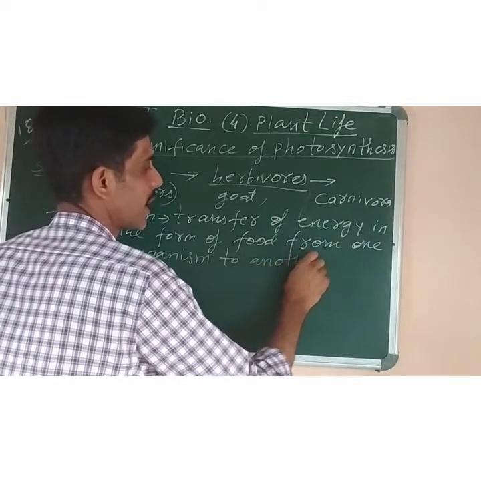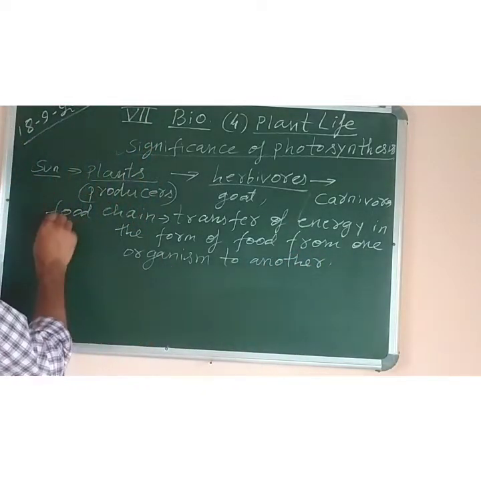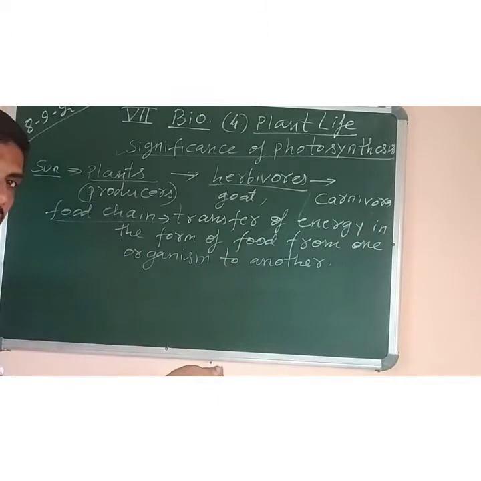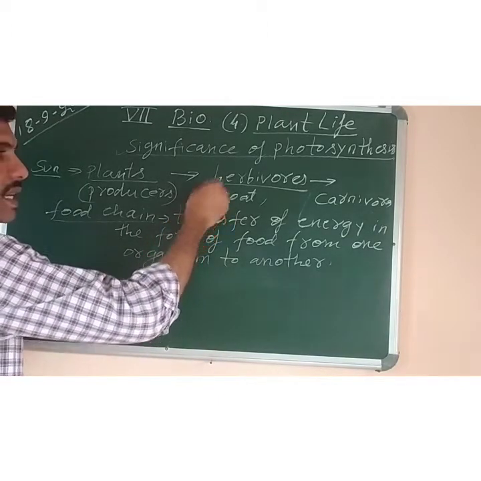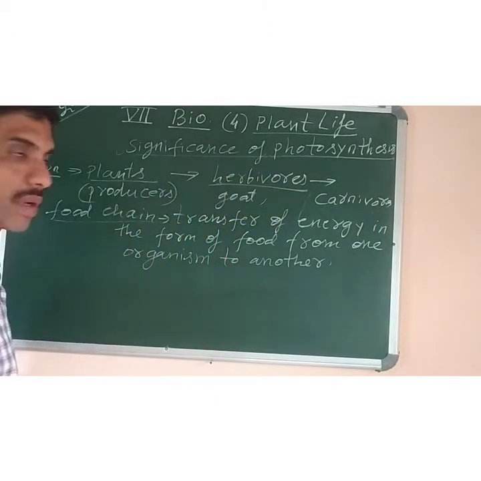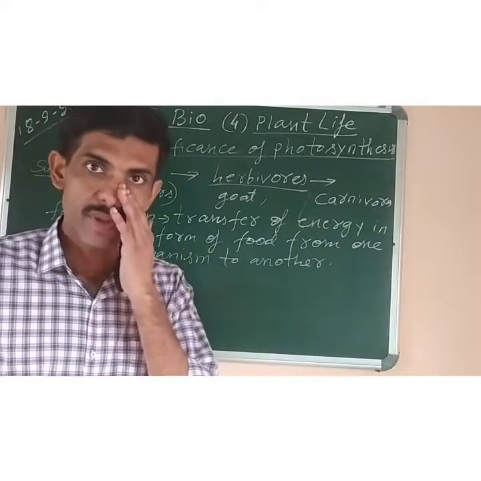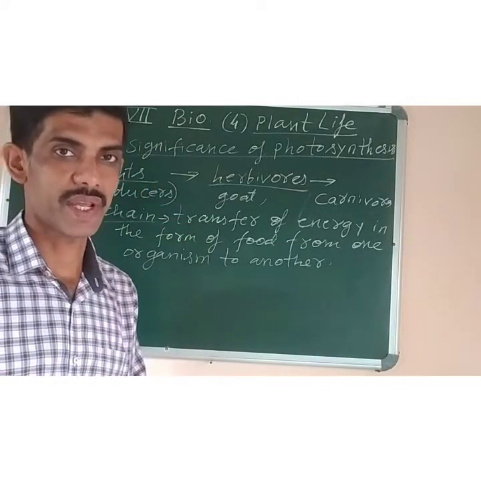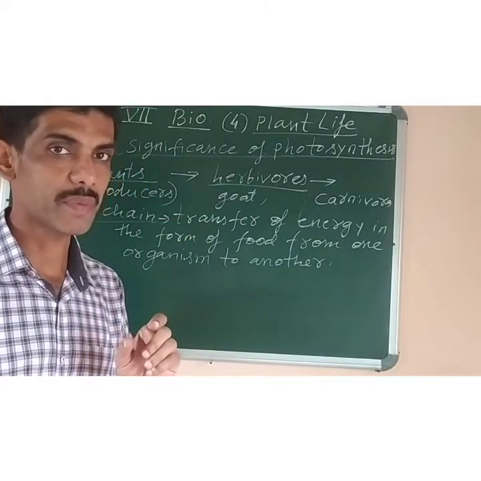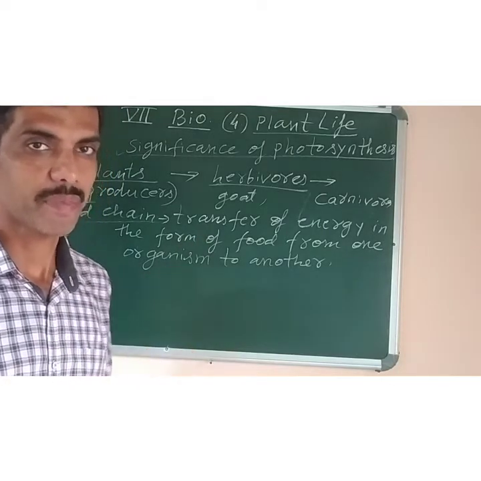In this food chain, one organism is eaten by the other, like grass is eaten by goat, goat is eaten by lion. So you can see it is a simple food chain. A simple food chain means one in which two to three organisms are present.